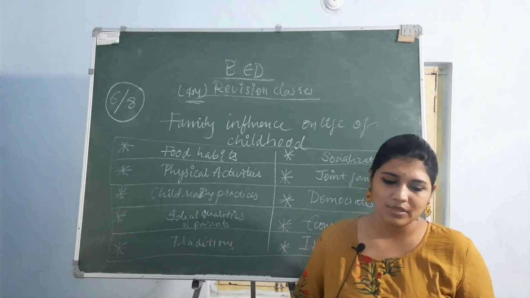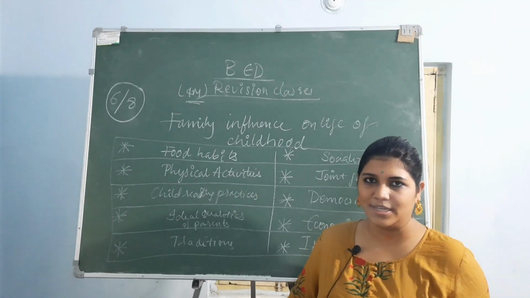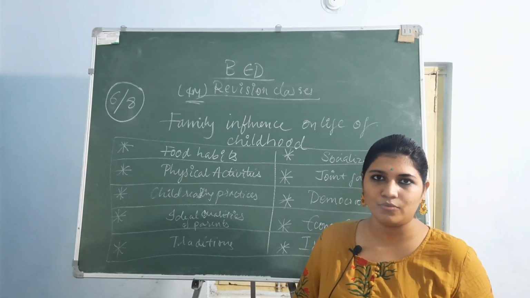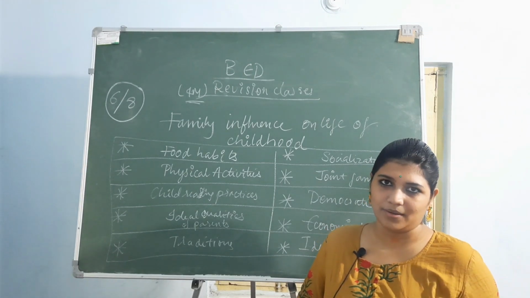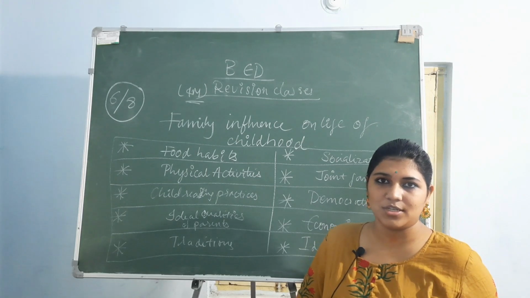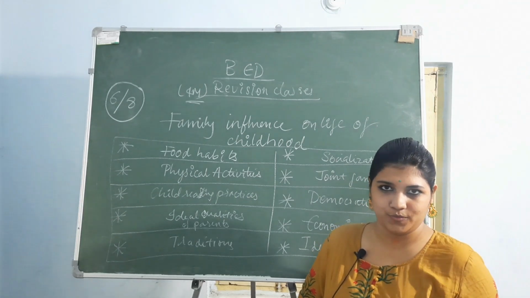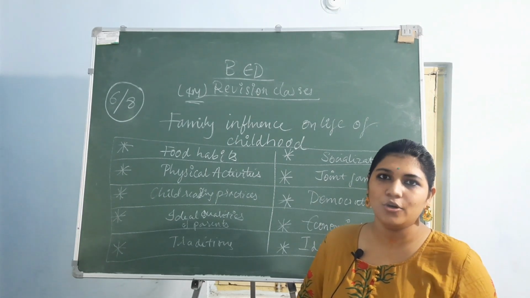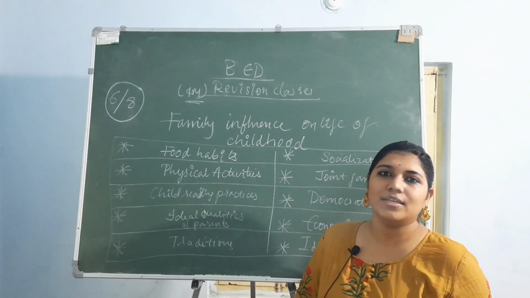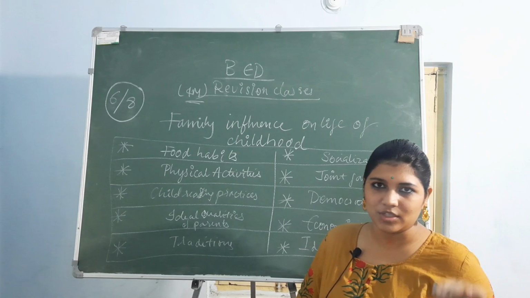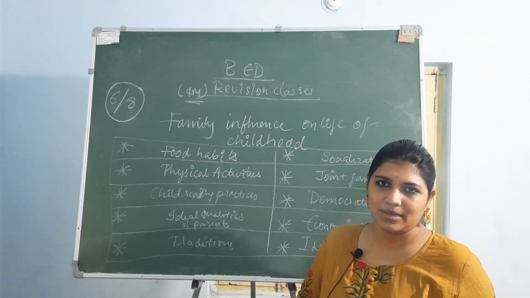You know, family is the first social agency, first school, first society, first world, everything. And parents, especially the mother, is the guru, the first teacher who teaches us everything. Yes or no? The learning of the child begins from the family itself.